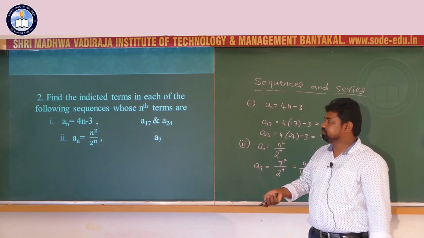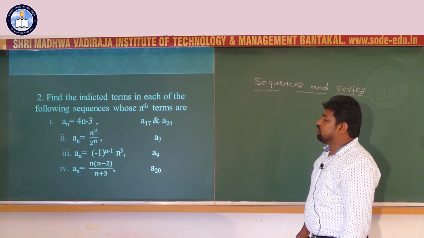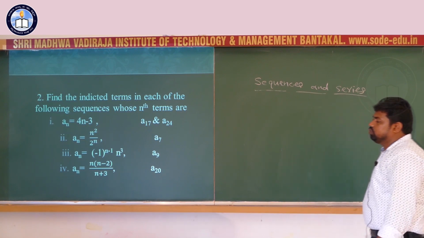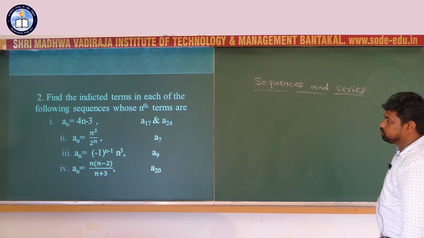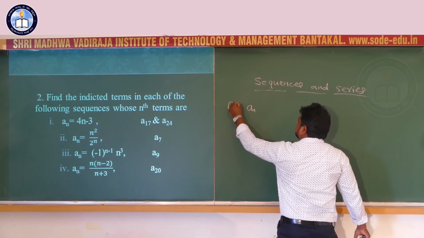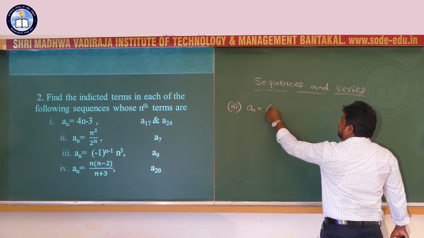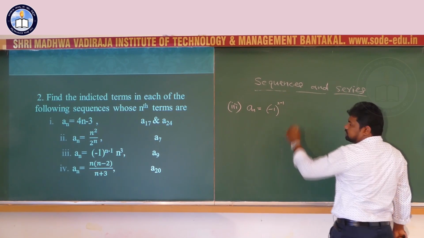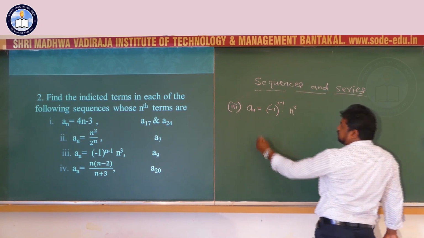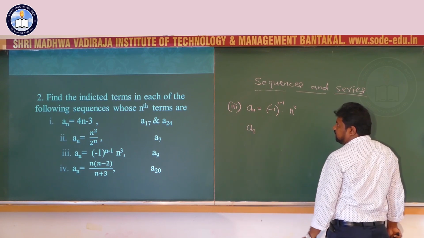Next one, an equal to minus 1 power n minus 1 into n cube. Third problem, nth term, general term equal to minus 1 power n minus 1 into n cube. Here, ninth term is required.